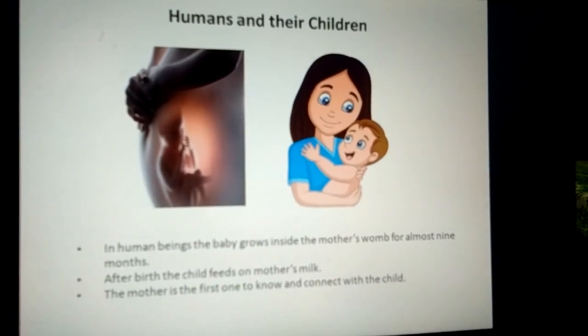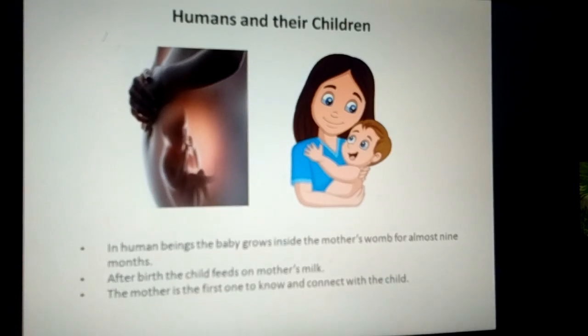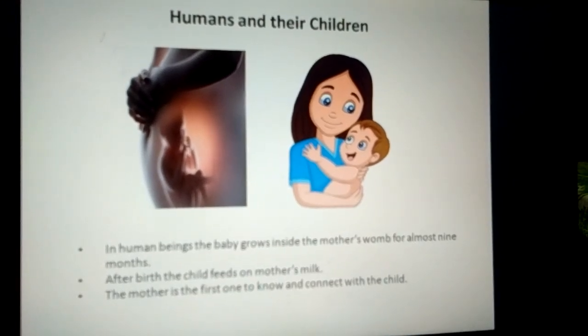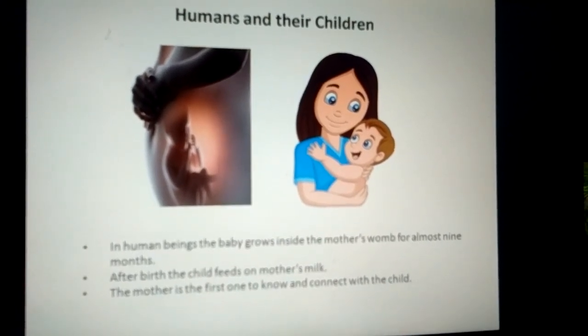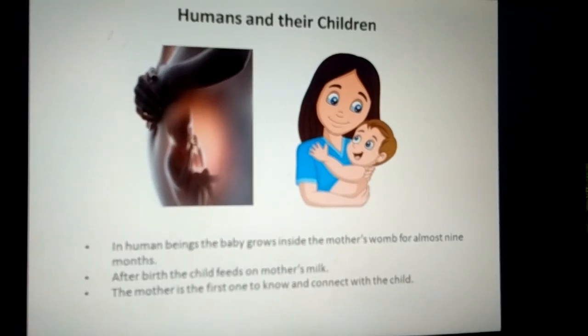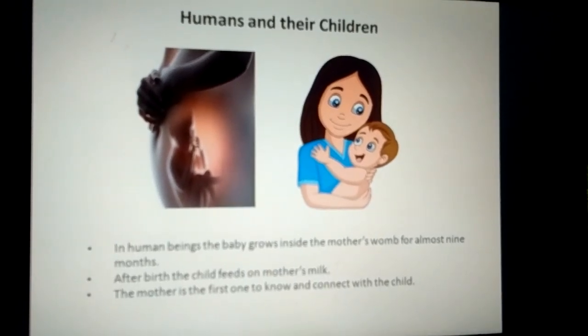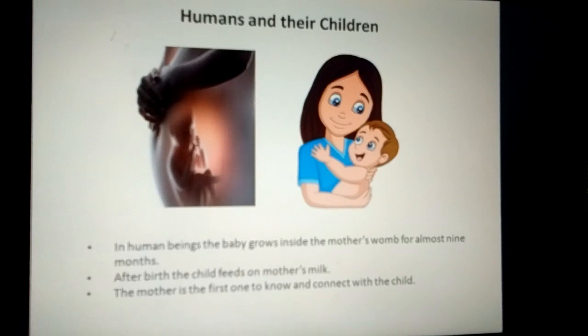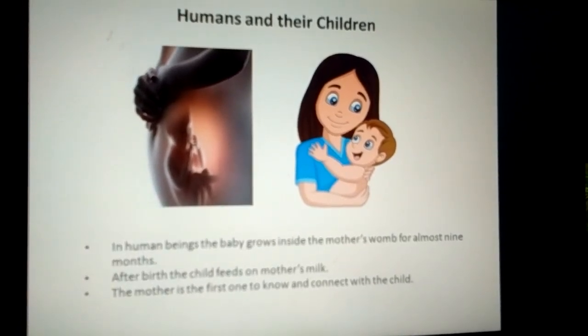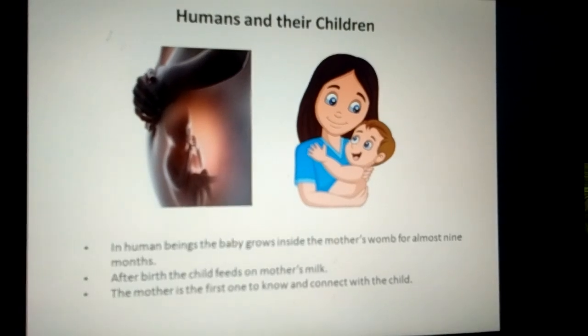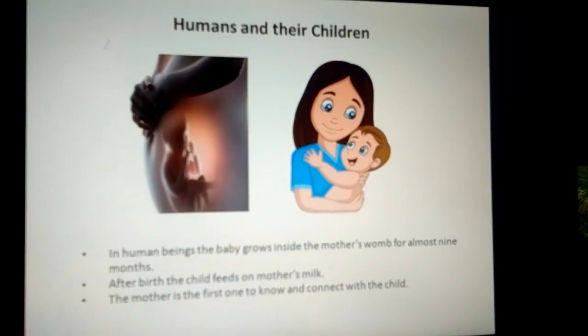After growing inside the mother's body for 9 months, the baby is big enough to take birth. After the baby is born, for a few months, the baby feeds entirely on the mother's milk, as the baby cannot eat or drink what we eat.